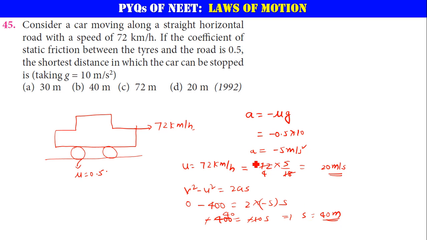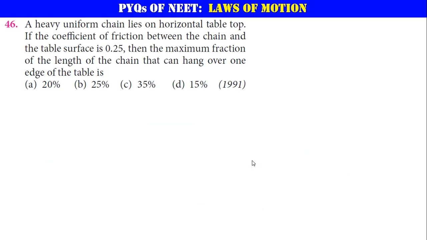Now a heavy uniform chain lies on a horizontal table top. Now this question is going to be very interesting. Let us see. Let us say there is a chain. Let me take a chain here like this, so it is staying on a table now.